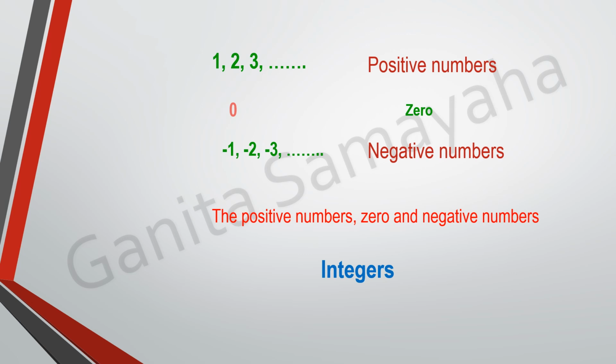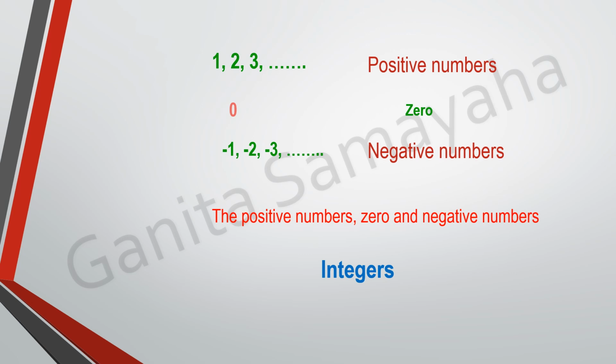Understood, children? So what are integers? Integers consist of the positive numbers 1, 2, 3, etc., 0, and negative numbers minus 1, minus 2, minus 3, etc. So these numbers are all called as integers. They are also some numbers. They do not indicate addition or subtraction. They are all numbers with positive sign and negative sign. Okay, children, 0 is also included.